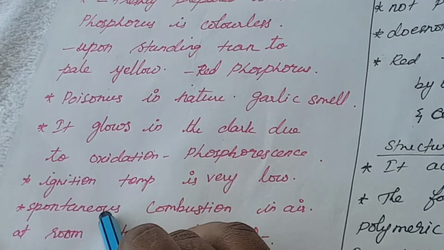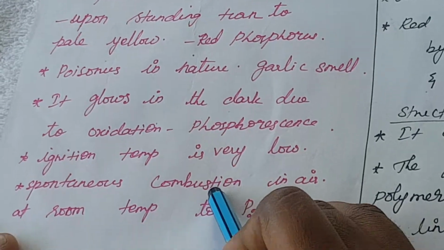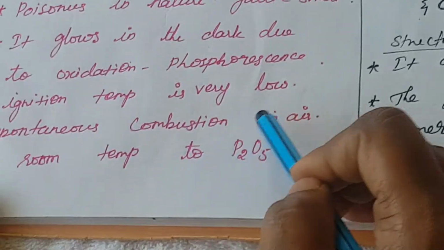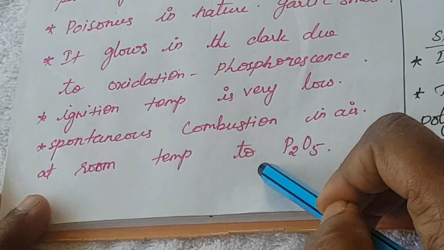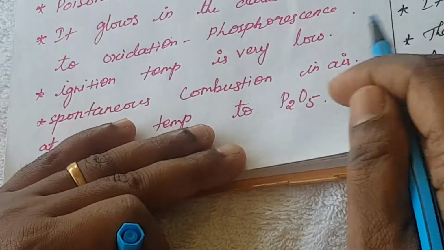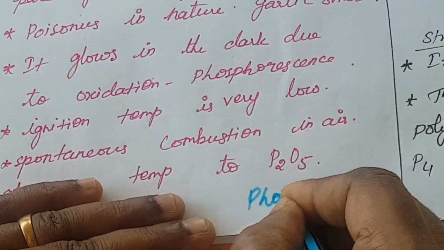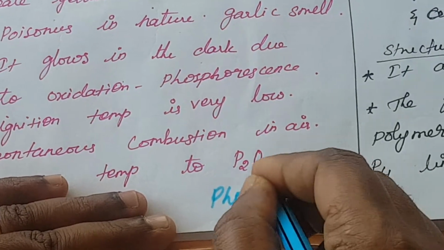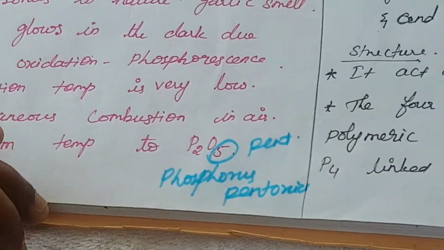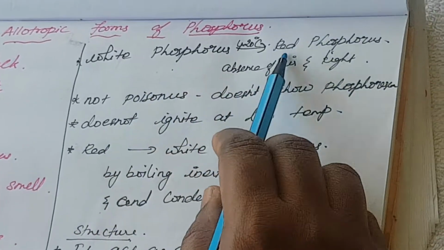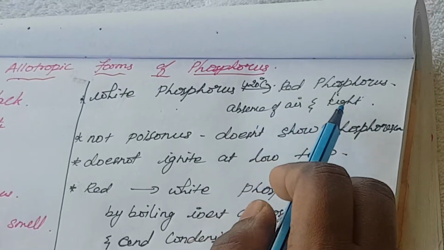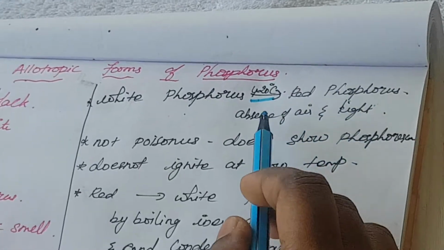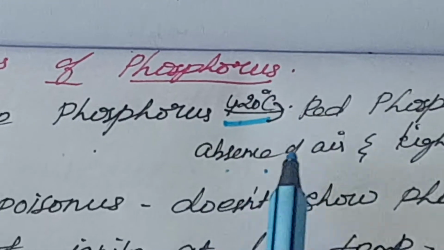Spontaneous combustion means it starts to burn automatically with air. What will happen? It will convert into P2O5. What is meant by P2O5? Phosphorus pentoxide, where 5 means penta. Next, white phosphorus is converted into red phosphorus in the absence of air and light. Here the white phosphorus is heated at 420 degrees Celsius and is converted into red phosphorus in the absence of air and light.